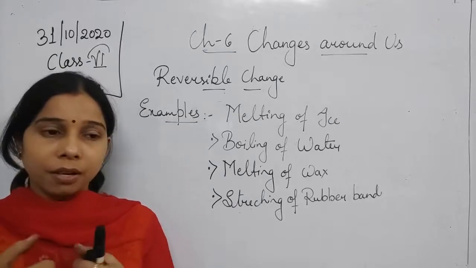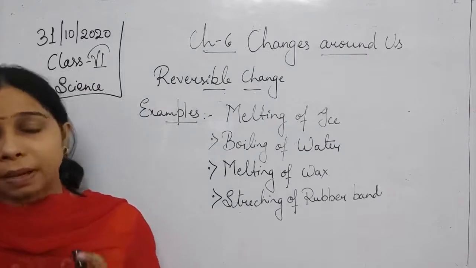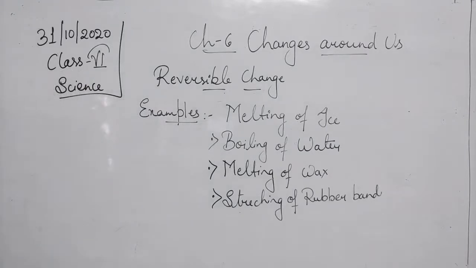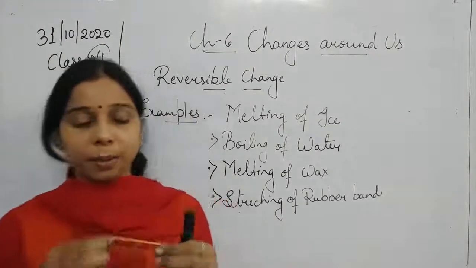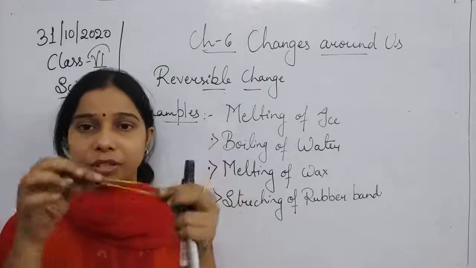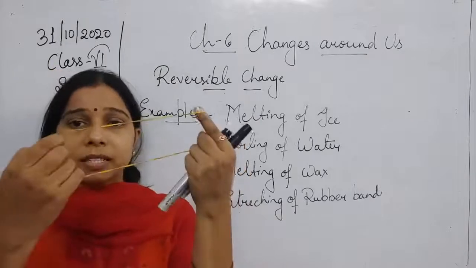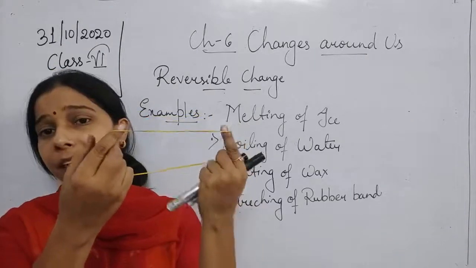When you stretch it, the size gets increased. I'll explain with an example. You can see here, students, this is a rubber band. If you stretch it, what will happen? This is the size of the rubber band, and when you stretch it, you can see the size has increased.